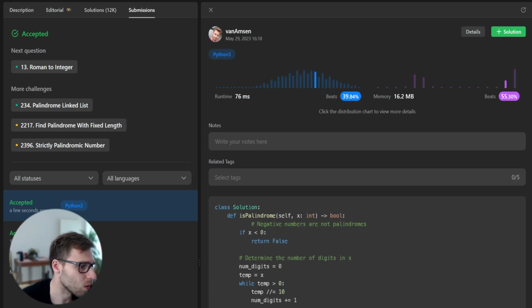So we do just mathematical operations: modulo, division without remainder, and we constructed both numbers from the left side and from the right side, just up to half. And also we take care of the boundary case of negative numbers, which are not palindromes.